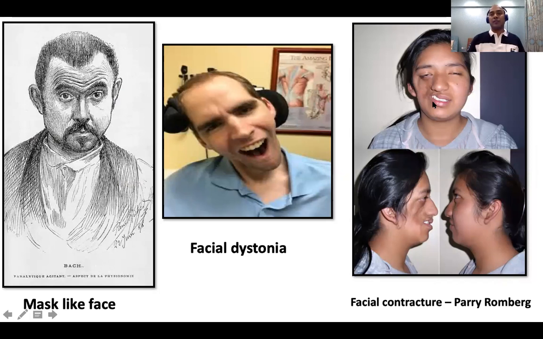So again, when you see this for the first time, probably you may think that there is a lower motor weakness here, and then a secondary contracture. Sometimes what happens if you have a Bell's palsy which is very severe, after a long time you can have a contracture on one side, but this is not due to Bell's palsy. In fact, it's not at all a neurological condition. It is like a localized scleroderma. It's almost like a burn scar. And this is called Parry-Romberg syndrome or facial hemiatrophy syndrome. Okay, sometimes confused with facial nerve weakness, right?